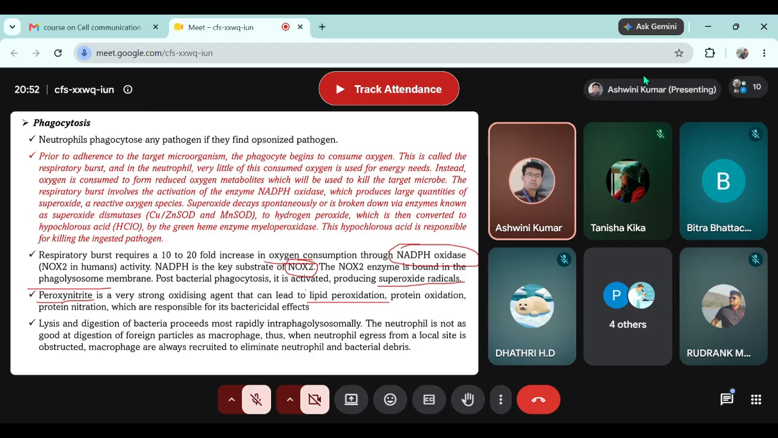That means if there is a gram-negative bacteria, the lipopolysaccharide layer will be oxidized. That will result in disruption of the integrity and killing of the bacteria. It can also oxidize the protein of the pathogen. It can nitrate the protein, which has its own bactericidal effect.